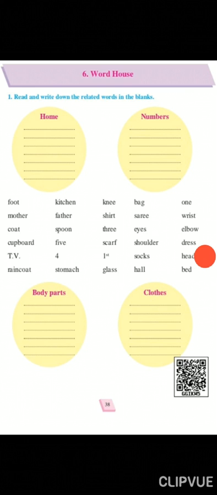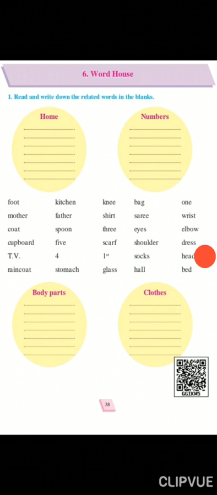The next is father. Again, father is at home. So again you will write F-A-T-H-E-R, father in home circle. The first circle is home. You will write father. The next third word is spoon, S-P-O-O-N, spoon. You will write the spoon in the first circle of home.